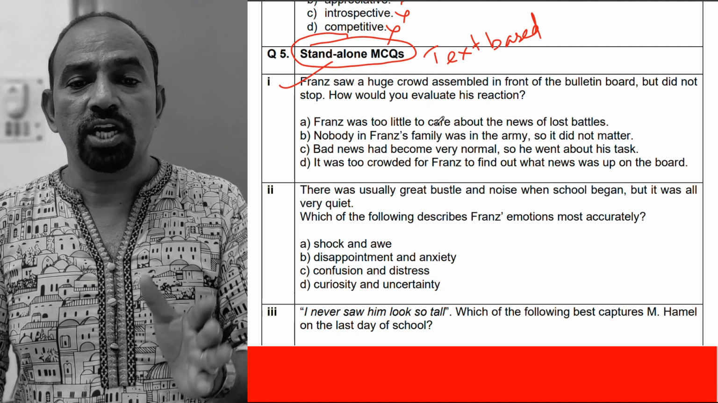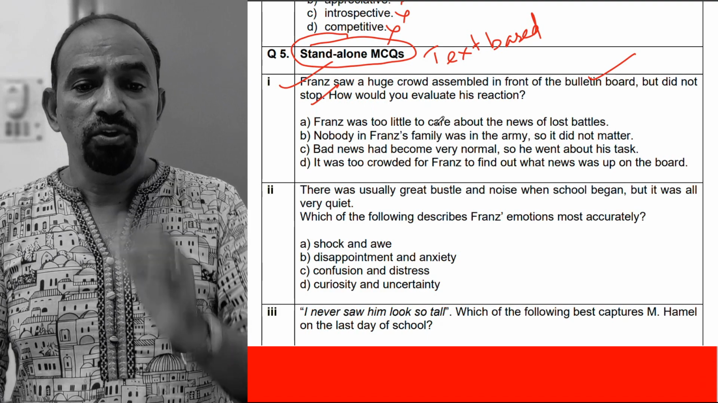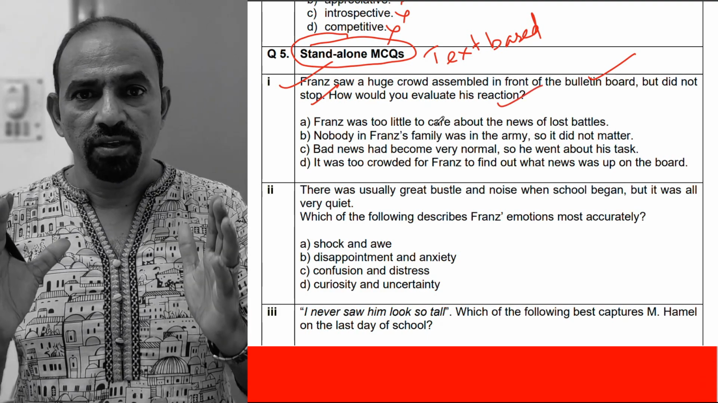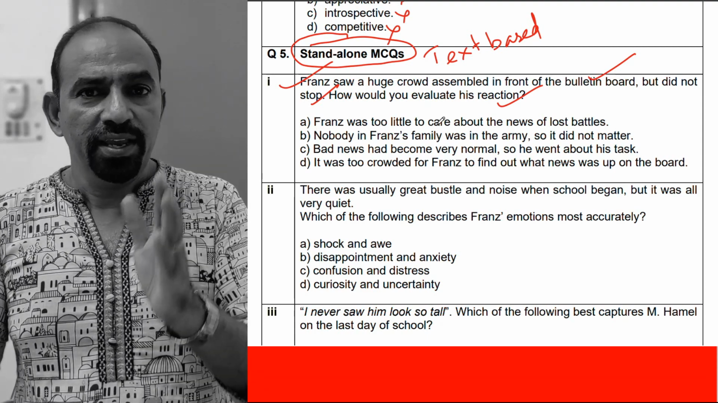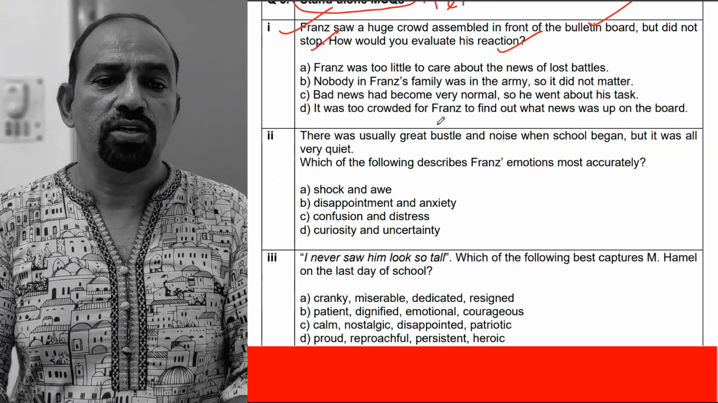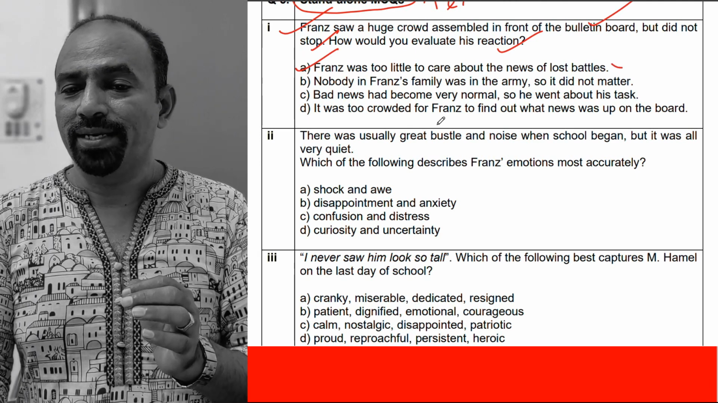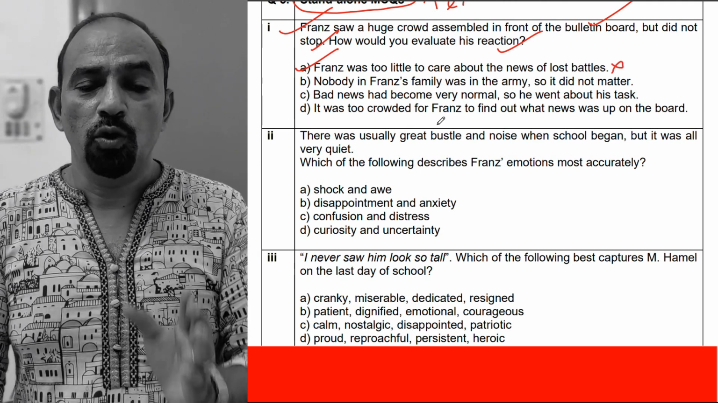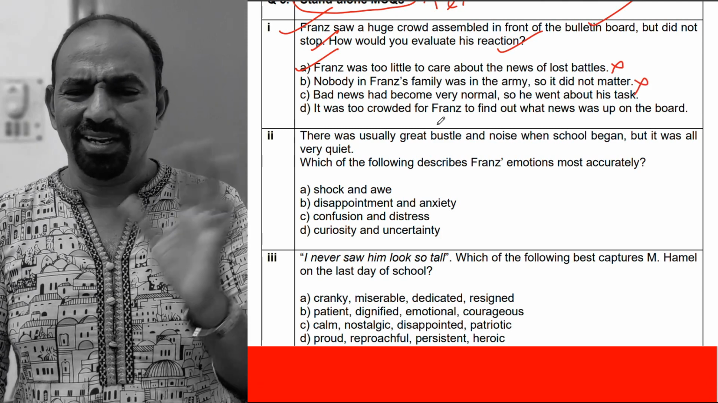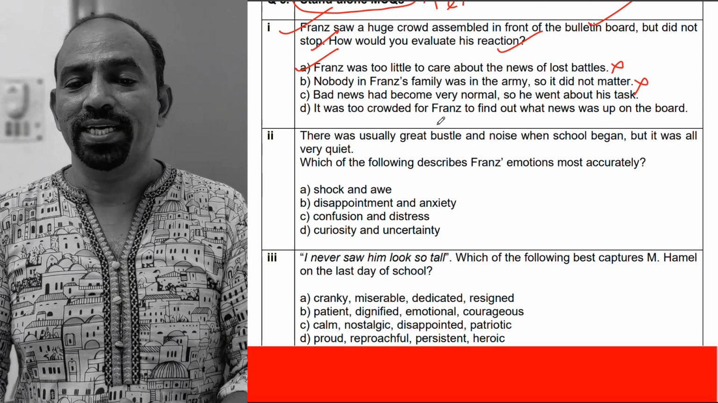Franz saw a huge crowd assembled in front of the bulletin board but did not stop. How would you evaluate his reason? So this situation we know very clearly. Why did he not stop there to look at the bulletin? The options are: Franz was too little to care about the news of lost battles. Not because of that. Nobody in Franz's family was in the army, so it did not matter. Nothing related with the story. Bad news had become very normal, so he went about his task.